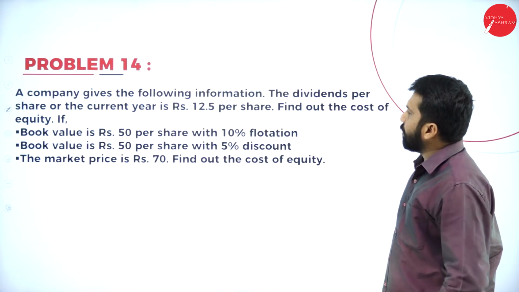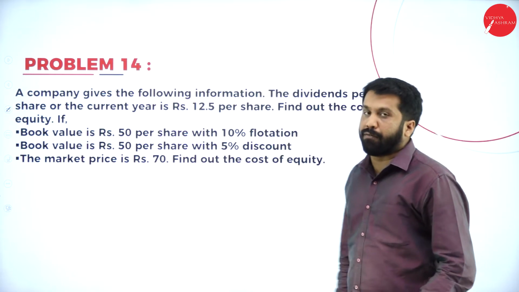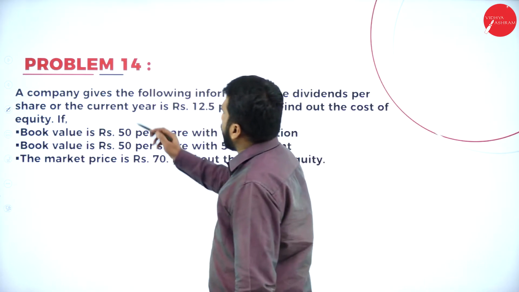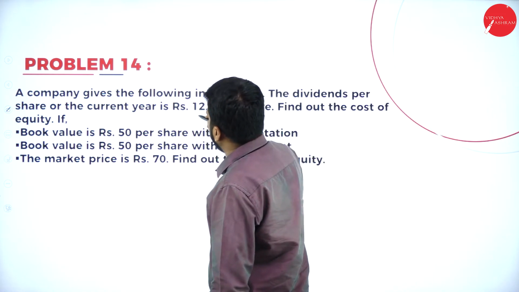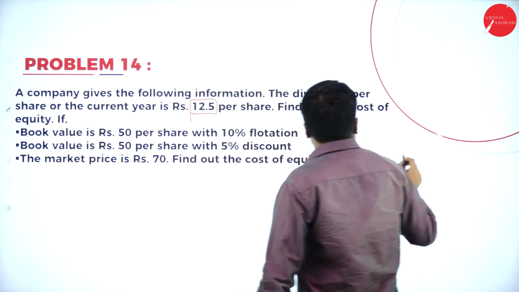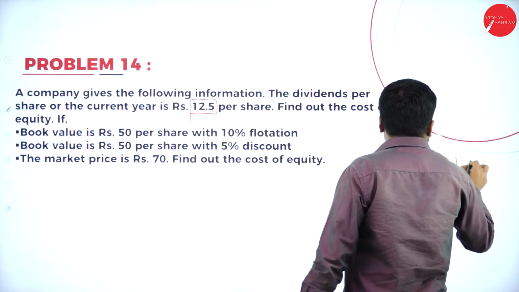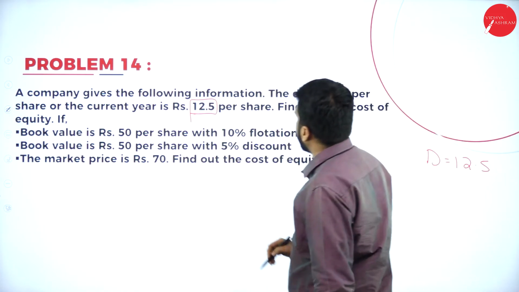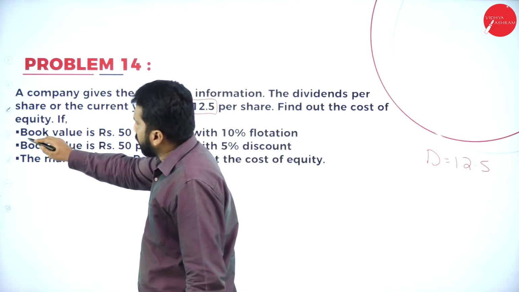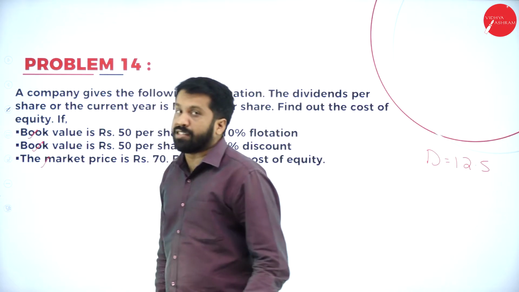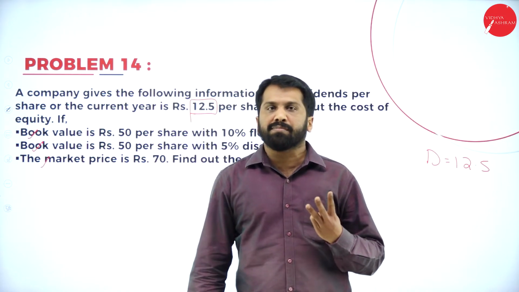Now, I'll go for the next problem, problem number 14. The company gives the following information. The dividend per share of the current year is 12.5. What is the dividend? 12.5. Now, find out the cost of equity. You have question 1, question 2, question 3. You are supposed to solve 3 problems in this.